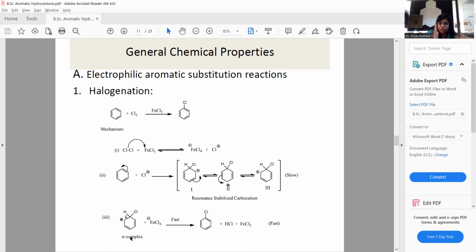The complex is known as the sigma complex because a sigma bond is formed during the reaction, and this sigma complex reacts with the catalyst quickly because this complex is very reactive and less stable. So we get halobenzene.